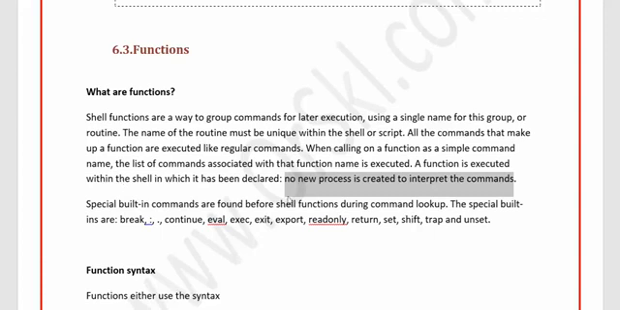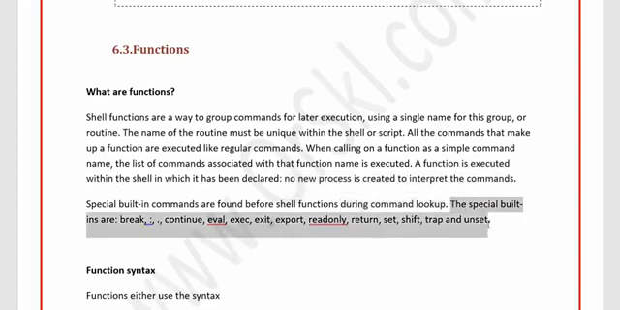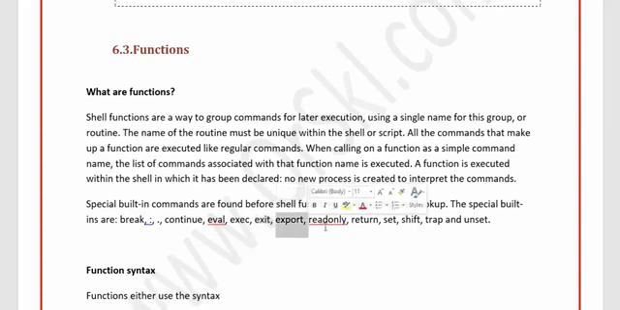Special built-in commands are found before shell functions during command lookup. The special built-ins are break, continue, eval (this is not good, it is always dangerous), exec, exit, export, readonly, return, set, shift, trap, unset. These are the special built-in commands that are found before shell functions during command lookup.